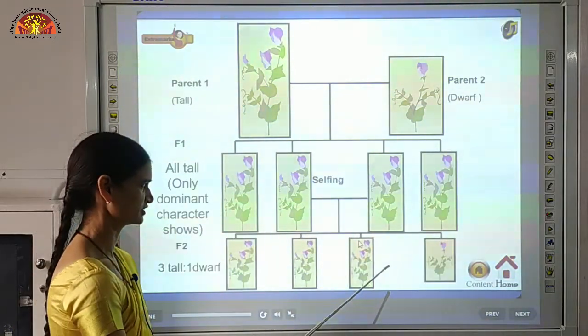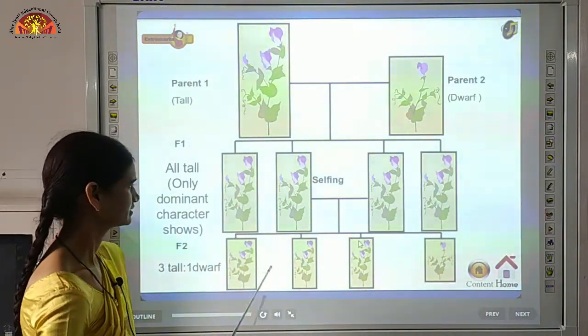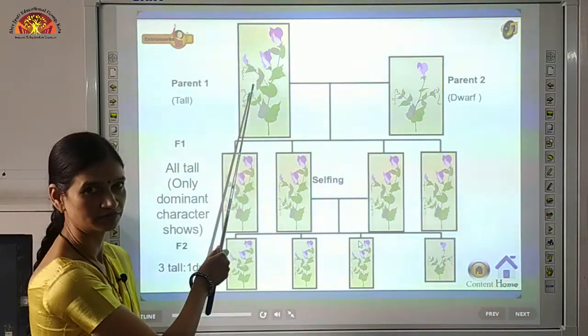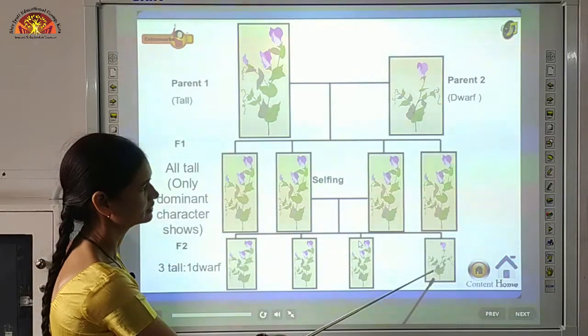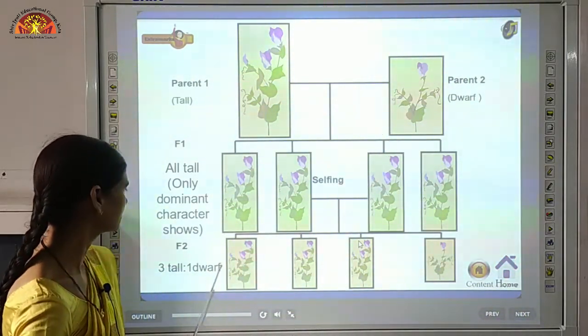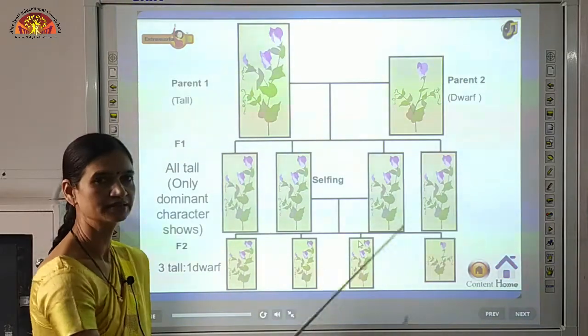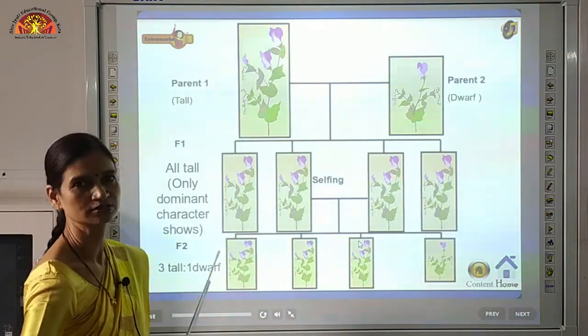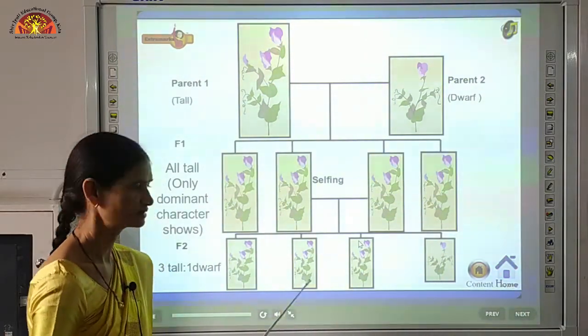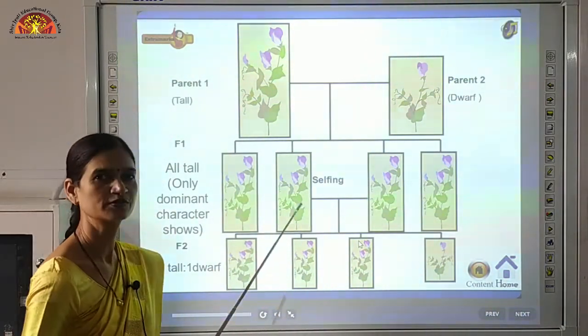And in the second generation we are getting, see, 1, 2 and 3. These are similar to this of this parent and this one is similar to dwarf parent. So what we are getting: tall and dwarf plants in the ratio of 3:1. 3 tall plants and 1 dwarf plant. So this was the observation of Mendel.